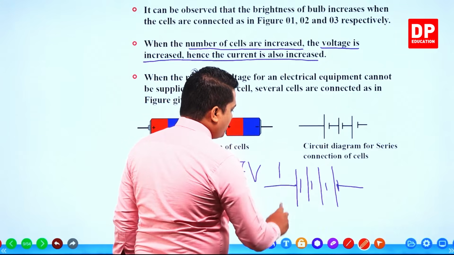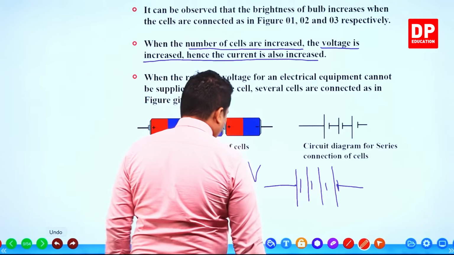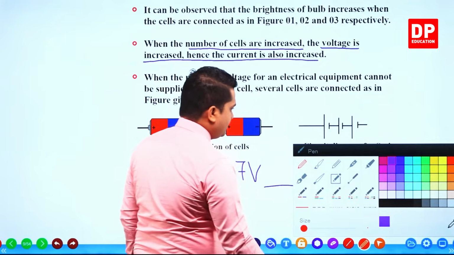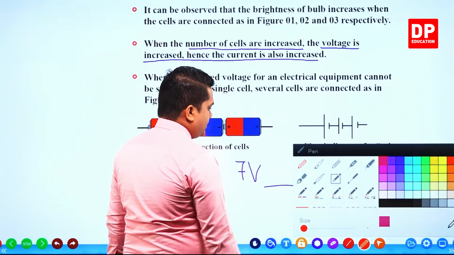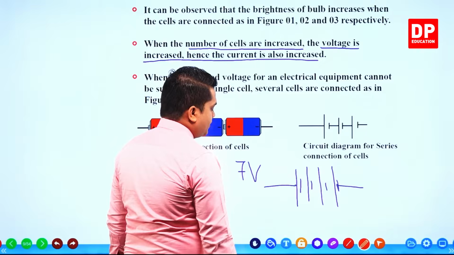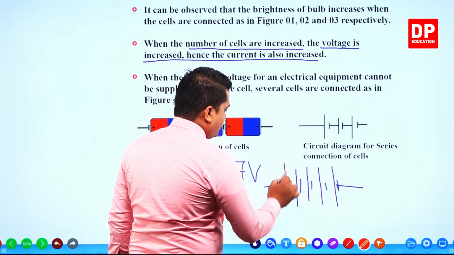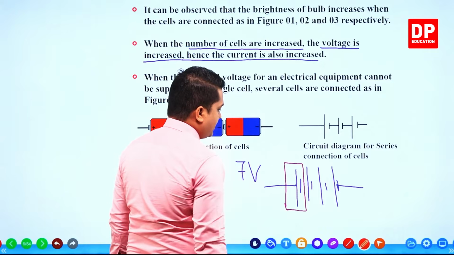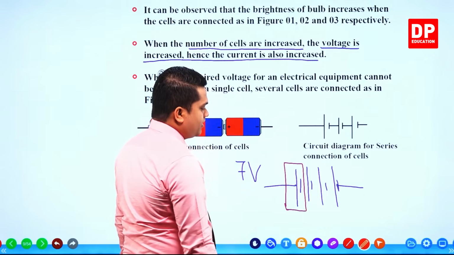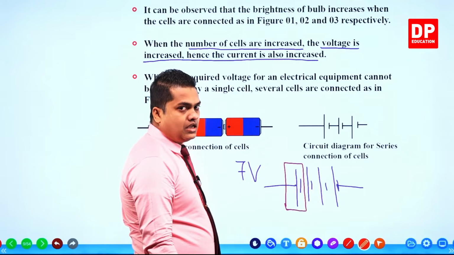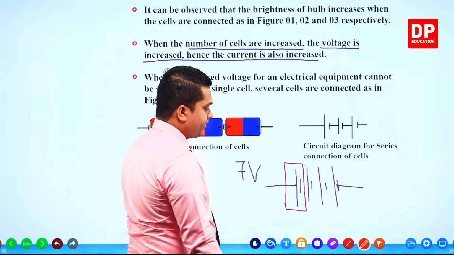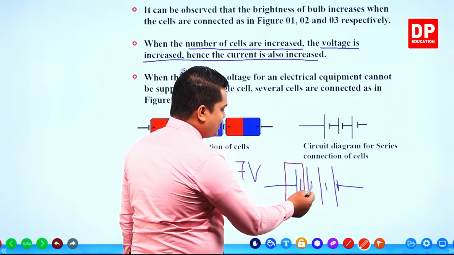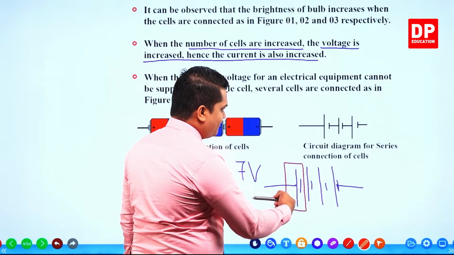So here this is one dry cell. Now I'll use a different color pen. Most of the times you will be definitely drawing these things like this, right? Even when I was your age, I also drew it like this. So this is one cell. This is one cell, right? But can you see that there is no connection between the second cell and the first cell?